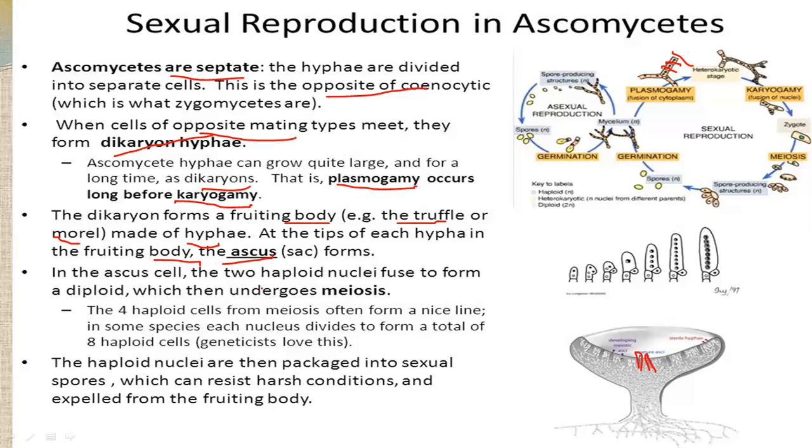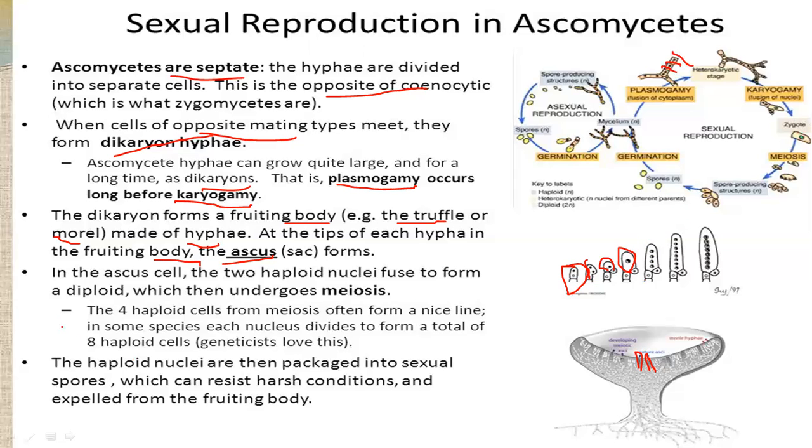cell, the two haploid nuclei fuse to form a diploid nucleus. This diploid nucleus then undergoes meiosis, and four haploid nuclei form, you can see here. Up to here we have the dikaryon, and that is called plasmogamy. Then here is karyogamy, and the nuclei are united and they undergo meiosis and they form four haploid cells